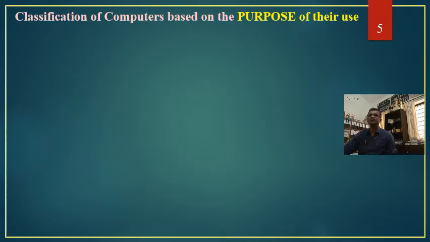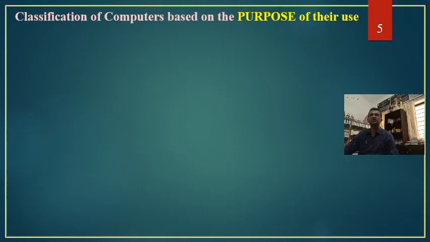First of all, let us see how we can classify computers based on the purpose for which they are used. To be frank with you, we can classify computers in many different ways. Based on hardware, we can classify computers. Based on the software used, we can also classify computers.